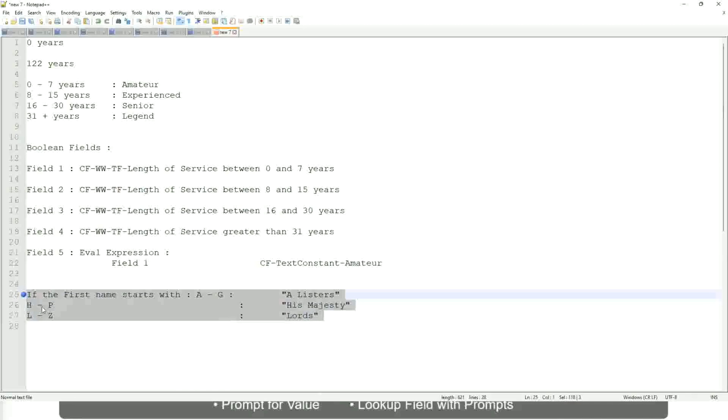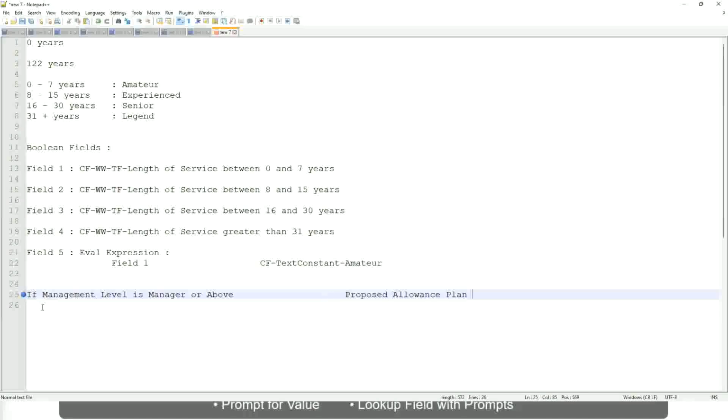Now tell me this. Let's not do prior experience. Let's say if management level is manager or above, we are going to have a proposed allowance plan, right?